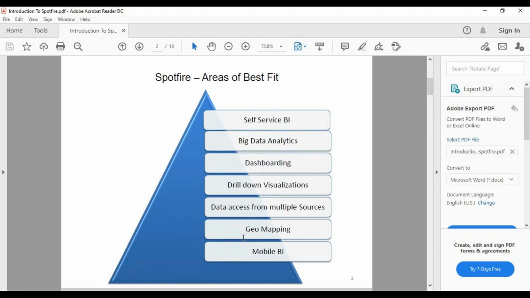One question: what is the difference between drill down visualization and hierarchical? Is it the same, or is it something different? Hierarchical is nothing but a hierarchy which is already there.